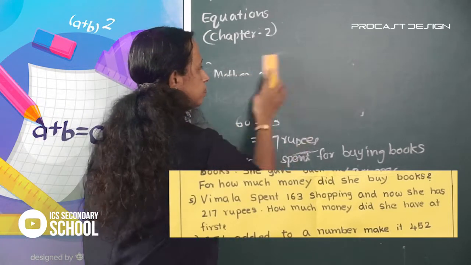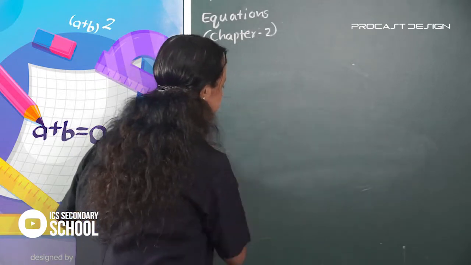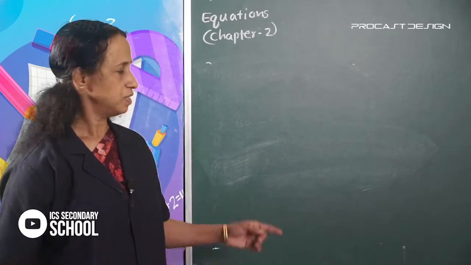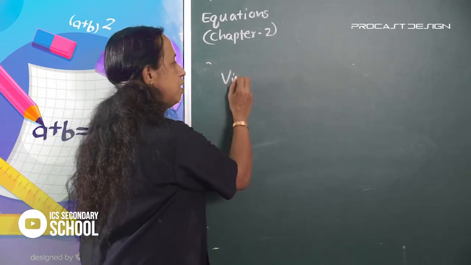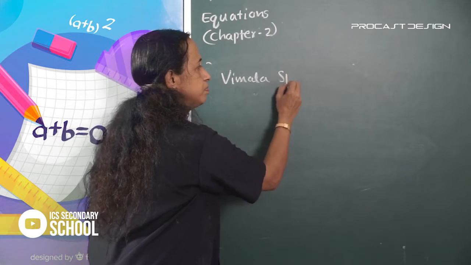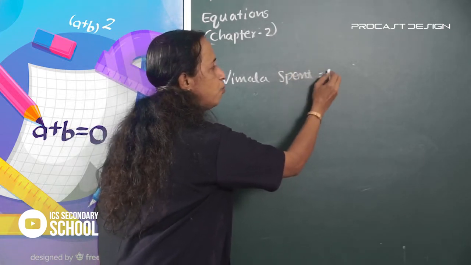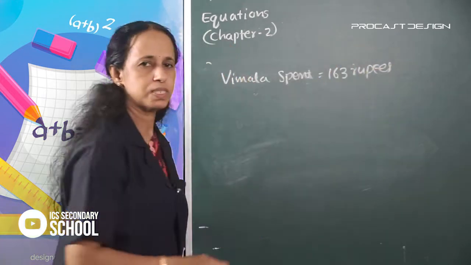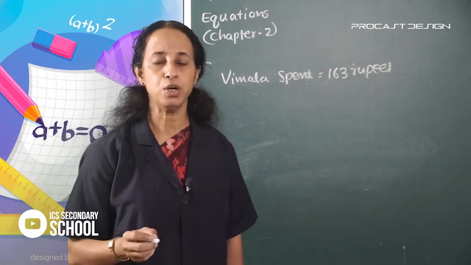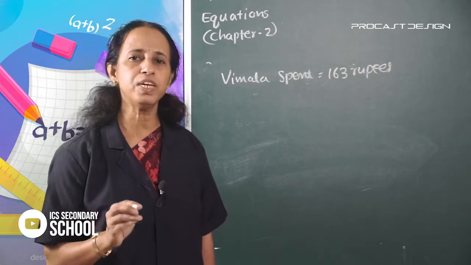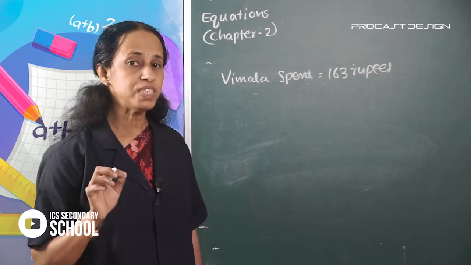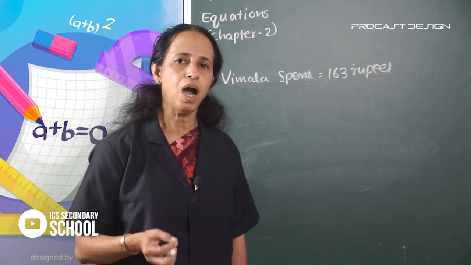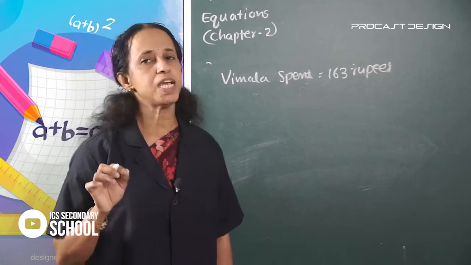Look, read the question. Vimala spent 163 rupees, and now she has 270 rupees in her hand. How much money did she have at first?